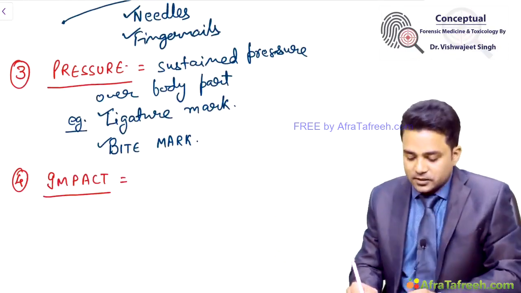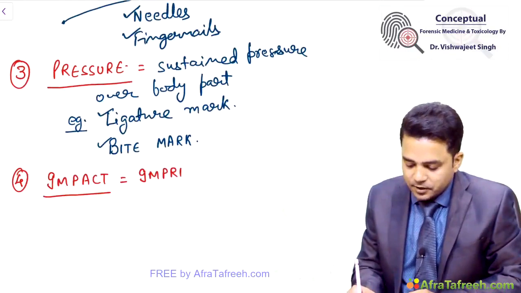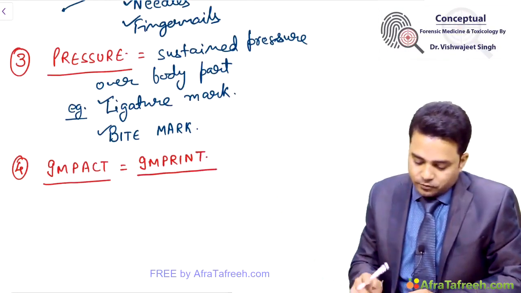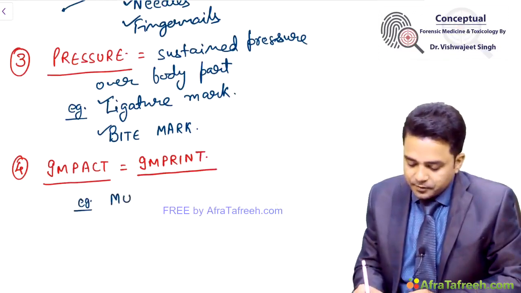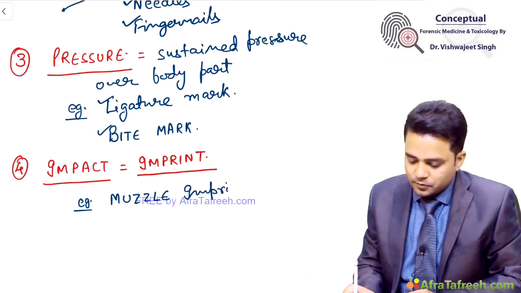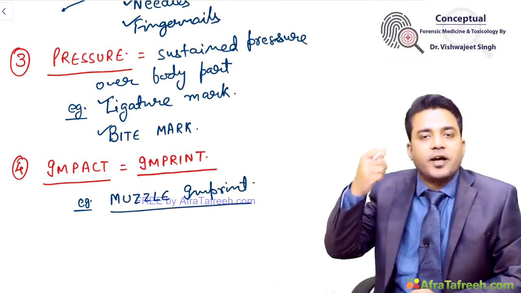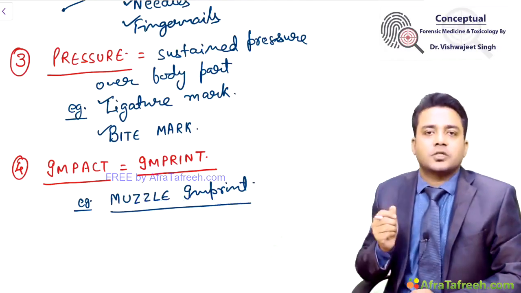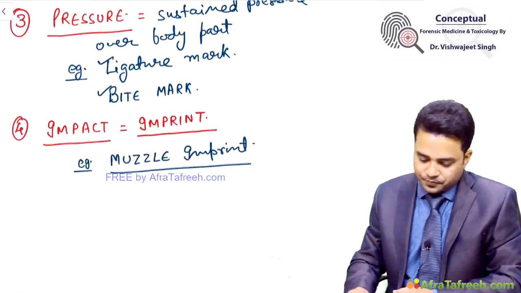Impact abrasions are also called imprint abrasions. For example, a muzzle imprint can be seen in case of contact firearm wounds. The muzzle end can leave an impression over your skin, and this will be a type of imprint abrasion.